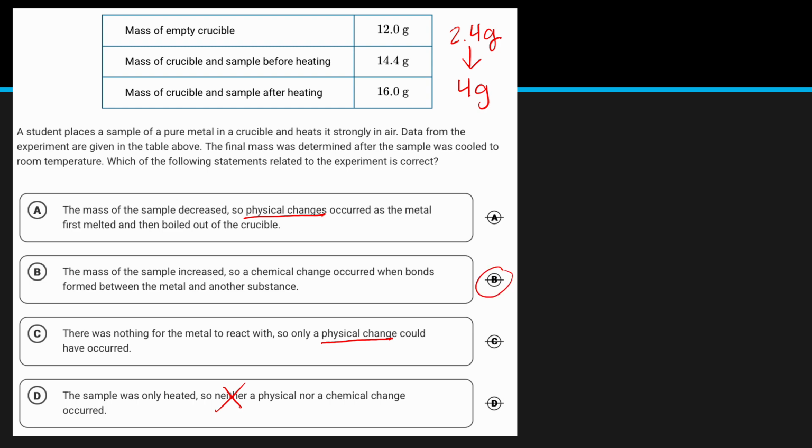The mass of the sample increased, so a chemical change occurred when bonds formed between the metal and another substance, in this case, the air, most likely oxygen. So B would be our correct answer for this problem.